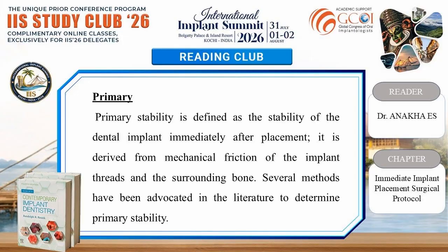Primary stability is defined as the stability of the dental implant immediately after placement. It is derived from mechanical friction of the implant threads and the surrounding bone. Several methods have been advocated in the literature to determine primary stability.